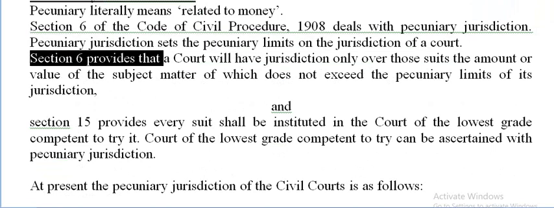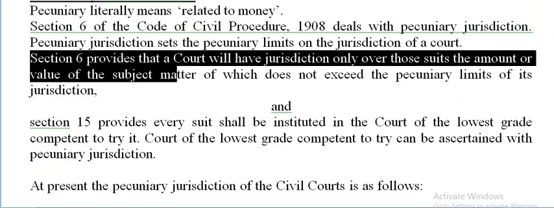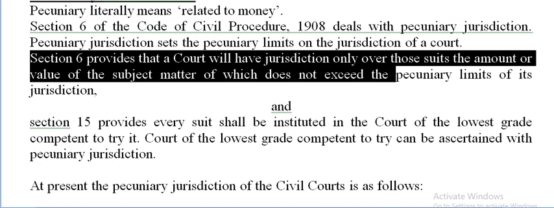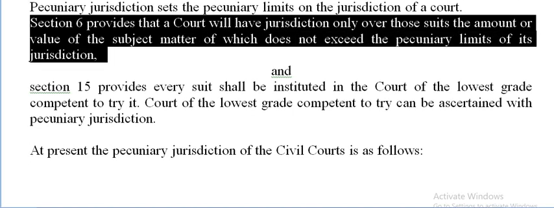Section 6 provides that a court will have jurisdiction only over those suits the amount or value of the subject matter of which doesn't exceed the pecuniary limits of its jurisdiction. And Section 15 provides every suit shall be instituted in the court of the lowest grade competent to try it.